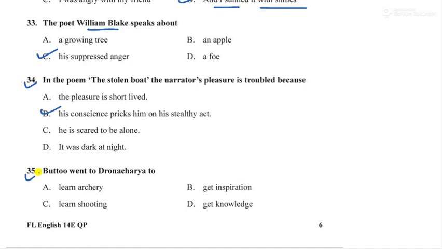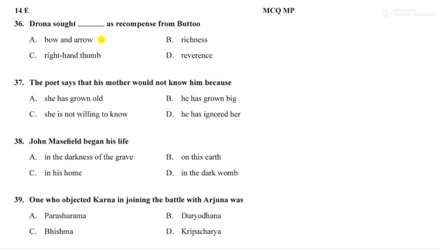Next is question number 35. Butt went to Dronacharya to. So this is from the poem Butt. Why did he go? To learn archery, correct? Archery. Option number A is the right answer. Next, moving to question number 36. Drona sought dash as a recompense from Butt. So what did he take away from Butt? It was the right hand thumb, right? So option number C is the right answer.